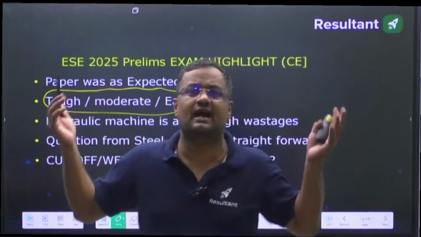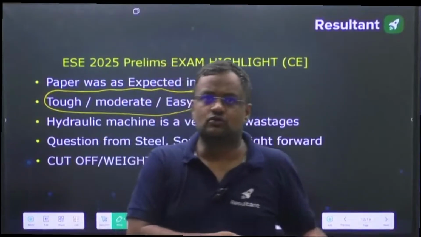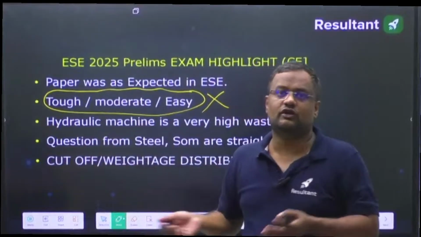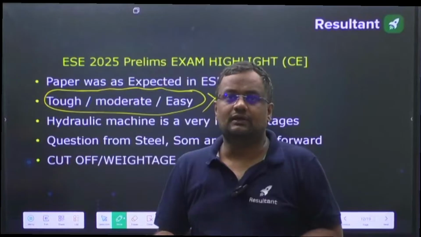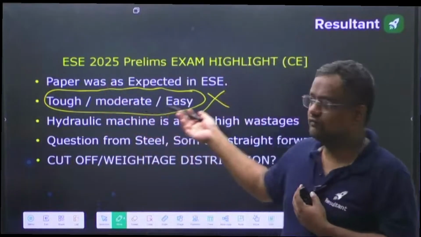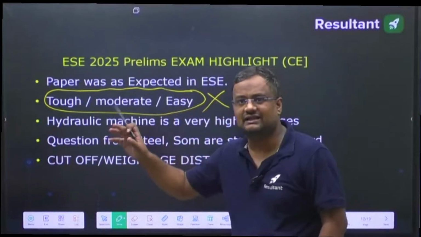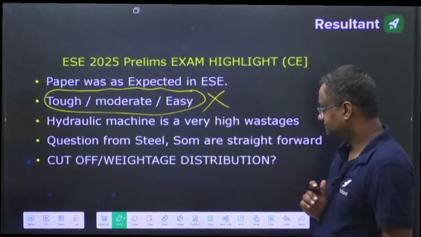What is easy? What is hard? If you know the data, you will solve it. If you don't know the data, you will not solve it. So what is easy, what is hard in a database question? For a conceptual question, you can say the paper was easy, hard, or moderate. But for this kind of paper, I don't find it relevant to say the paper is tough, moderate, or easy.